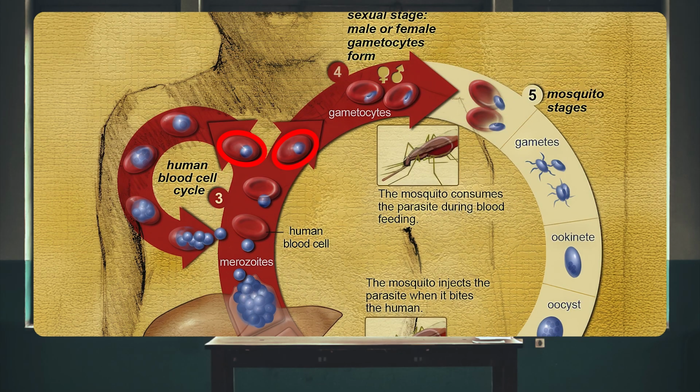Then they can go through one of two different pathways. They can continue cycles of erythrocytic schizogony done within the red blood cells over and over again, where they infect a red blood cell, turn into trophozoites inside of that red blood cell. Then the trophozoites replicate through schizogony into merozoites, and then eventually the red blood cell bursts, releasing all these new baby merozoites to infect red blood cells of their very own.